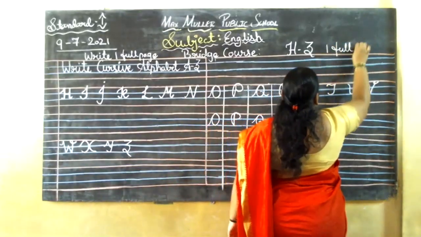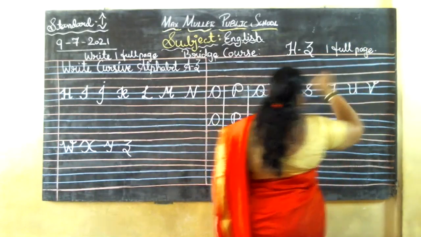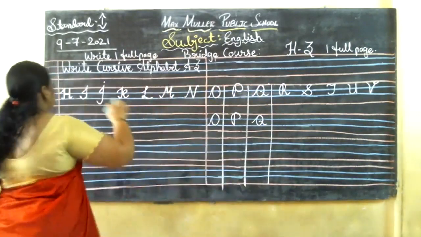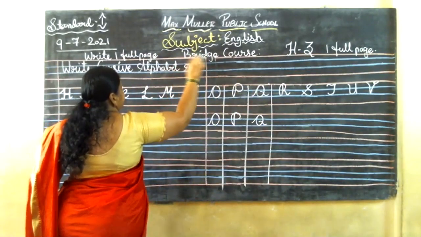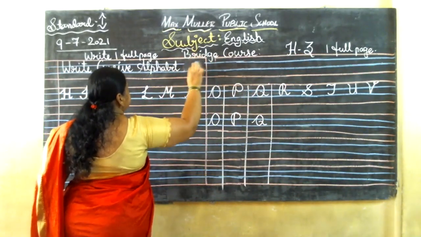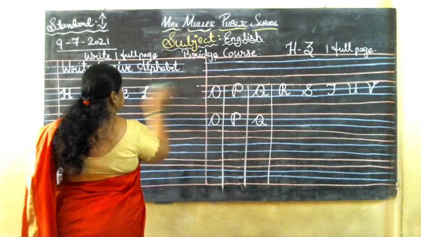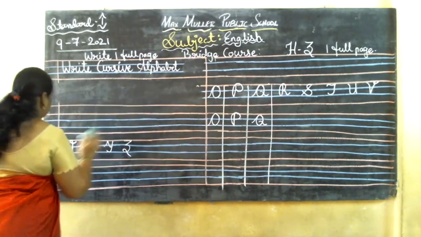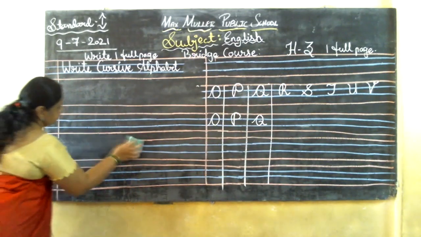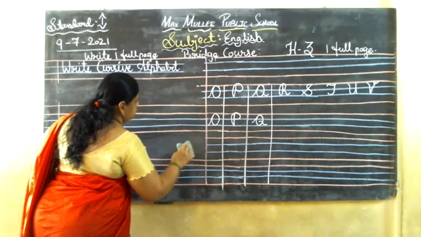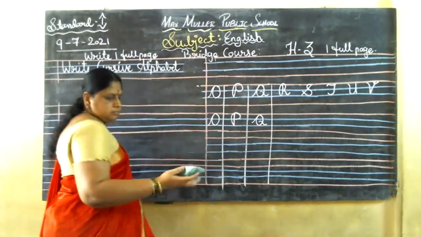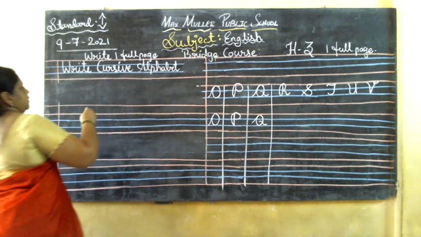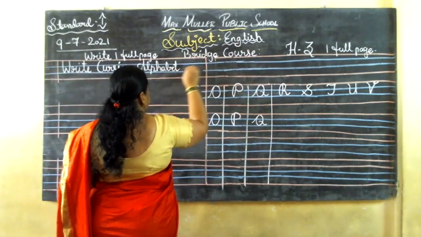One full page. Okay. Yes. Now I'll rub this and I'll just go for your small letters. Cursive alphabets. Now A to Z. Small ABCD I'll teach you, children. Okay. Yes, now same cursive alphabets again.